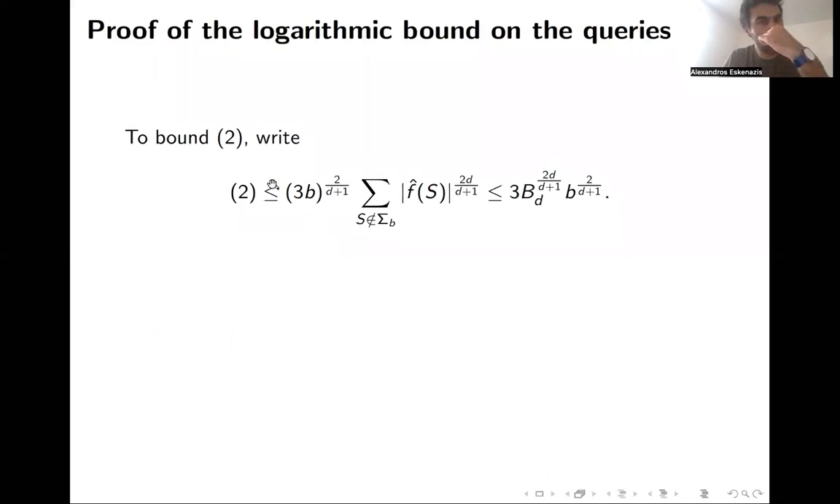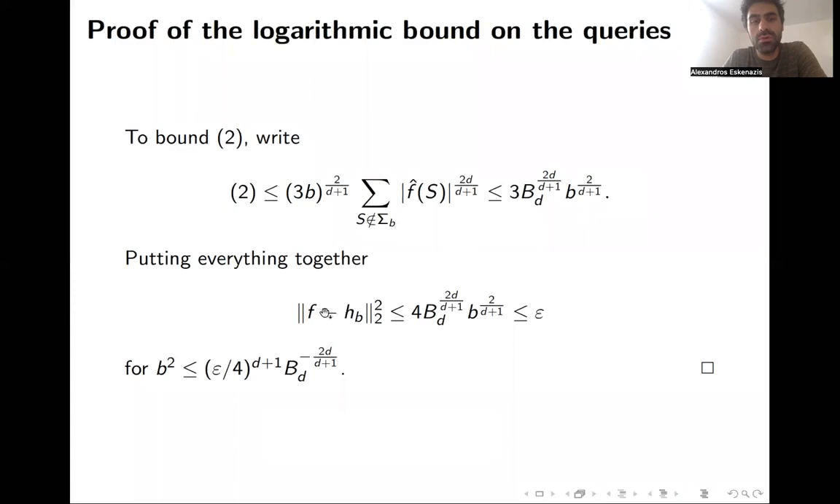Now for the second term, we are summing over the subsets which correspond to small Fourier coefficients. Each of the Fourier coefficients in the second sum is bounded above by 3 times b. So we have the sum over s not in sigma b of f hat of s squared, and for each of them we are going to take out a small power, 2 over d plus 1, and bound the corresponding Fourier coefficient by 3 times b. So we have 3 times b to the 2 over d plus 1 times the sum of those Fourier coefficients to this power, which again is bounded above by 3 times this constant which depends only on d, times b to the 2 over d plus 1.